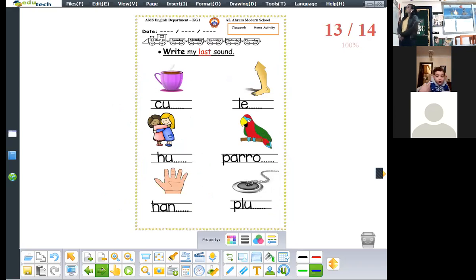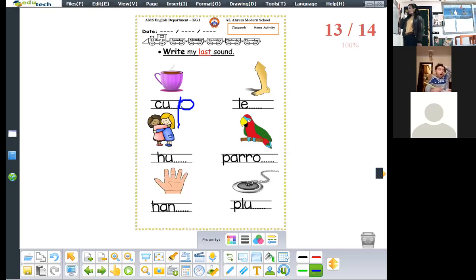Here in this page, we're going to write the last sound of each picture. Okay, what do you see here? Cup. Yes, what is the last sound of the word cup? How can we write sound p? Stick down, up and semicircle.